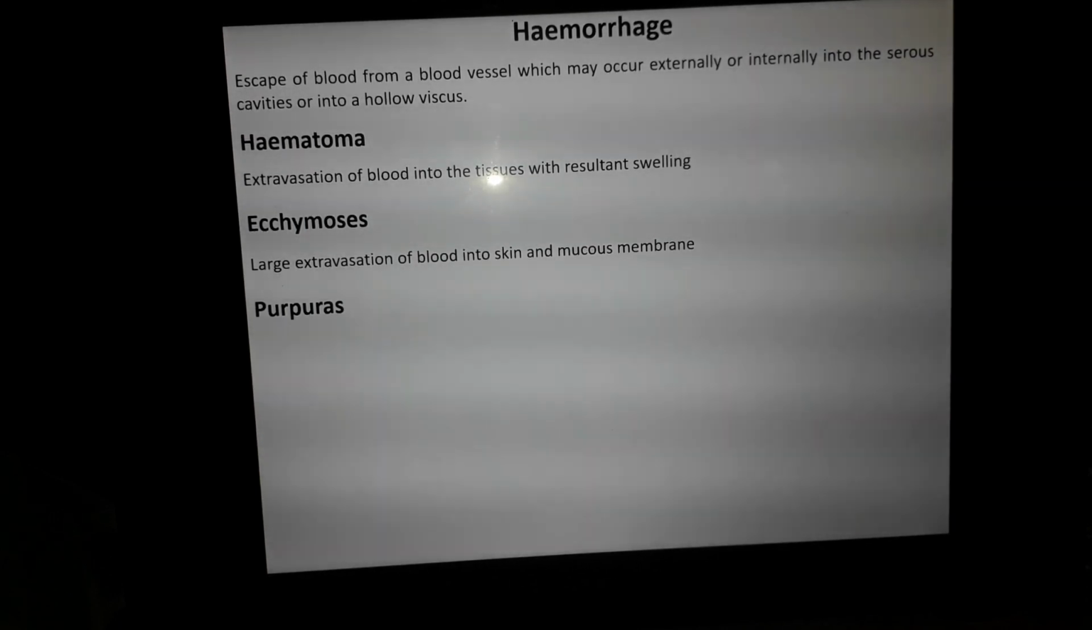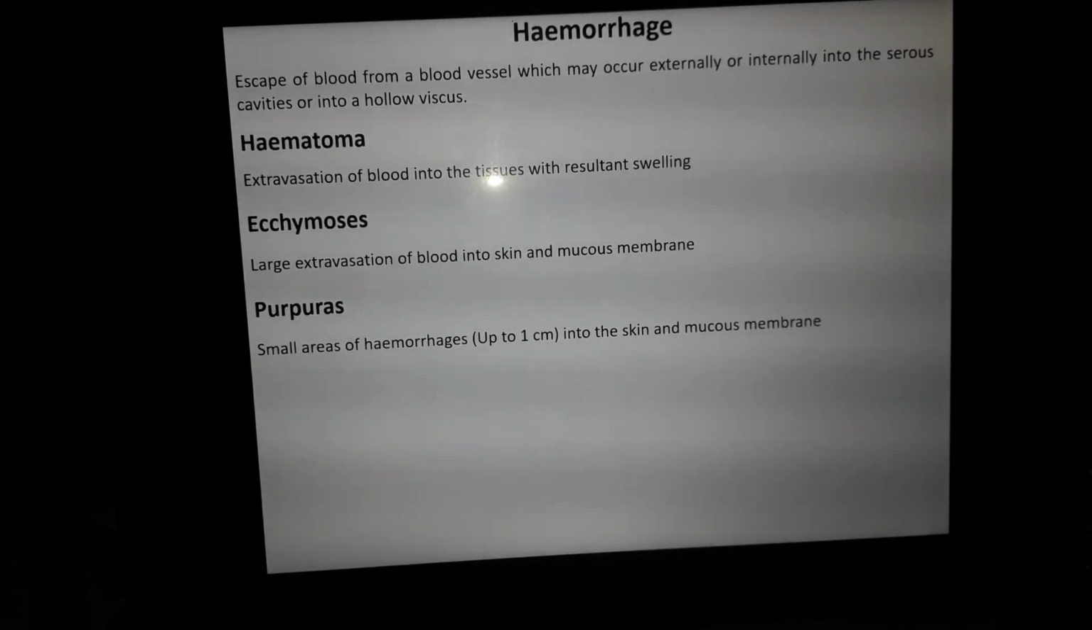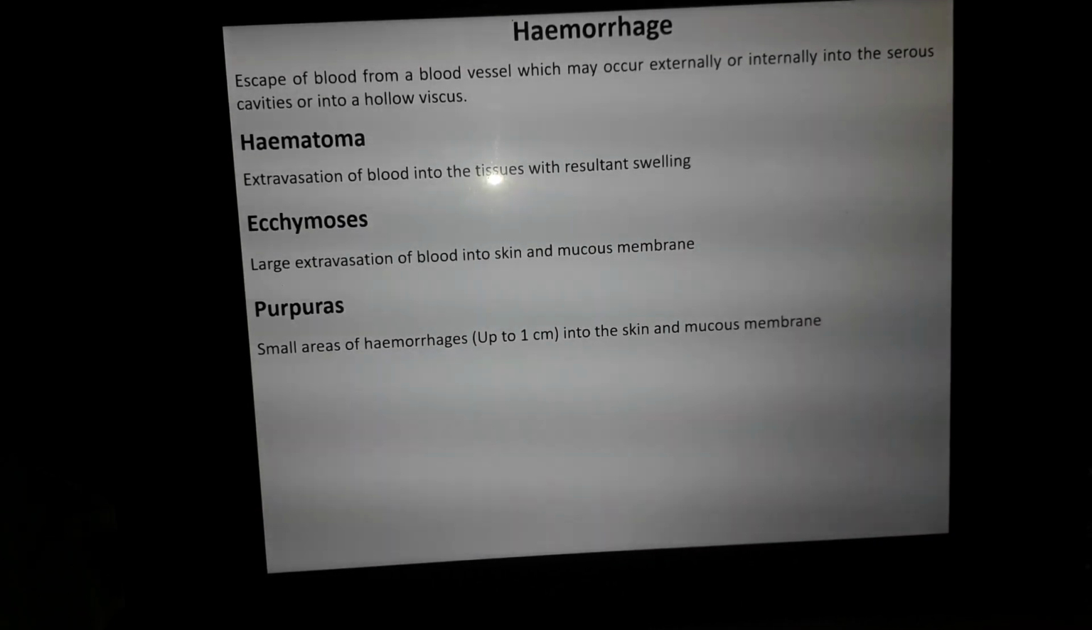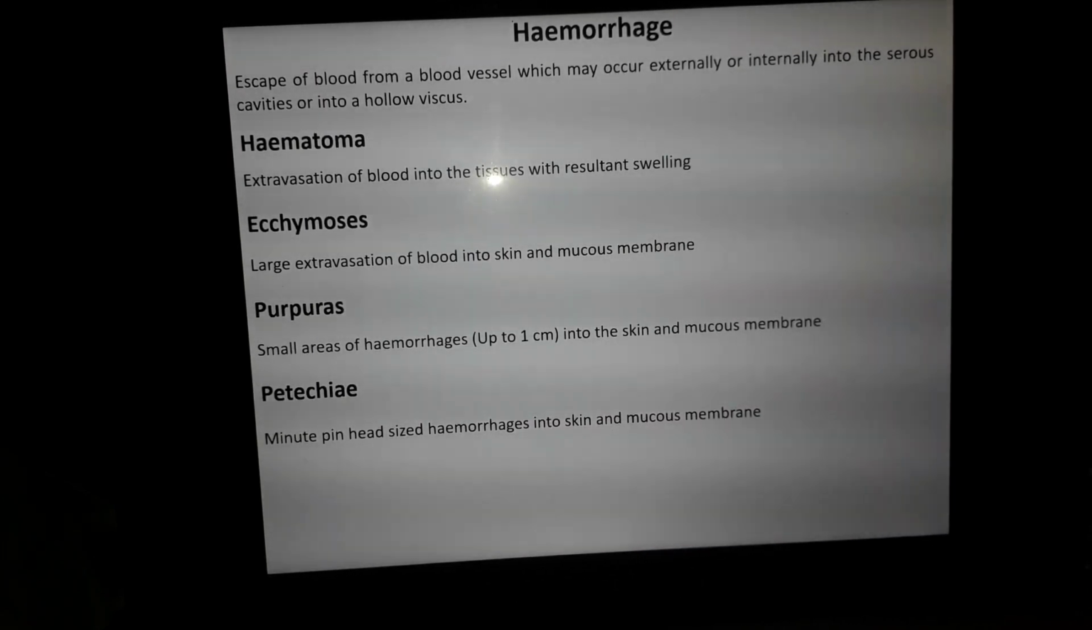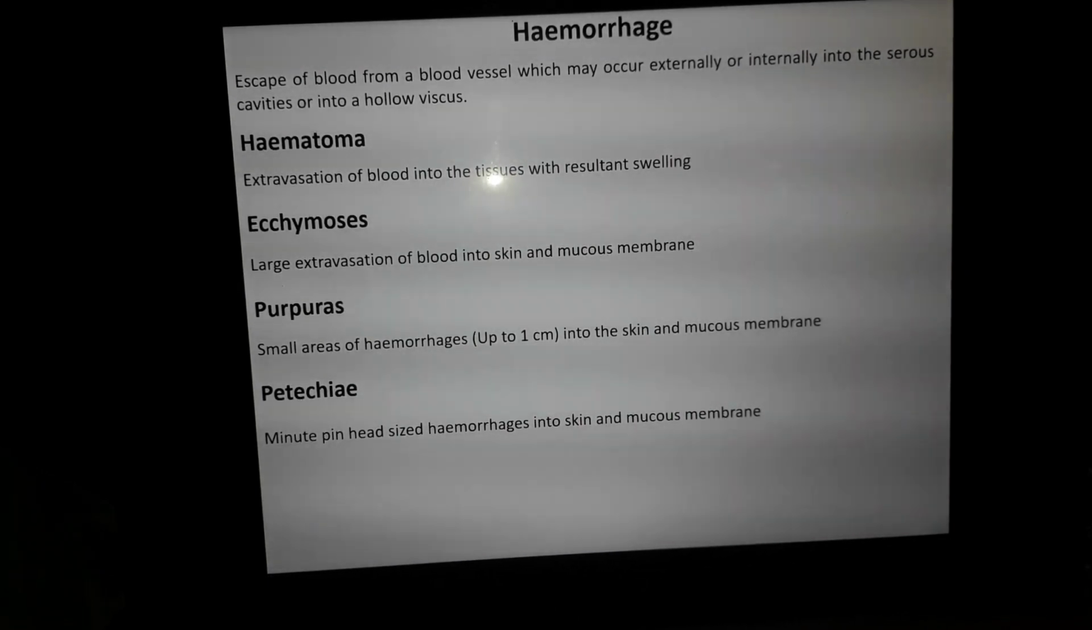Then purpura, again extravasation of blood into the skin and mucous membrane, but the area will be small, with a diameter of up to 1 centimeter. If there are small areas of hemorrhage up to 1 centimeter into the skin and mucous membrane, we call it purpura. Then petechiae. Petechiae means again there is bleeding into the skin and mucous membrane, but the size will be minute, pinhead sized. So minute pinhead sized hemorrhages into the skin and mucous membrane, we call petechiae.